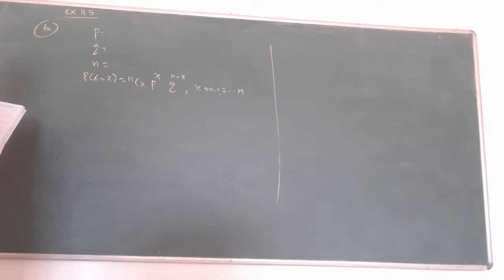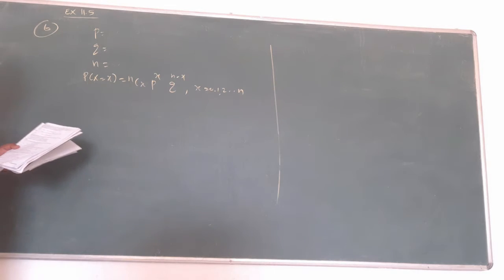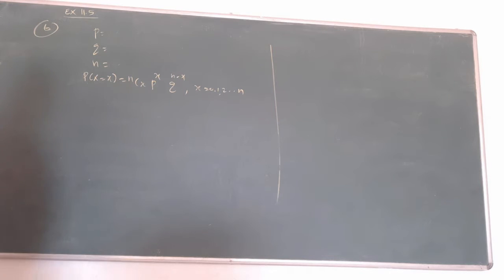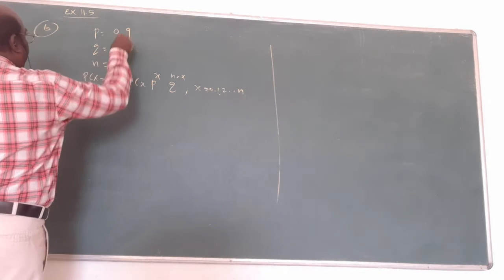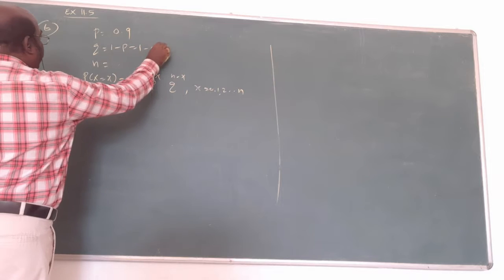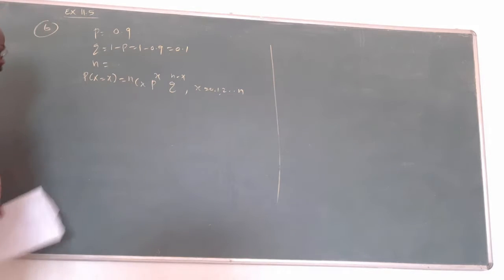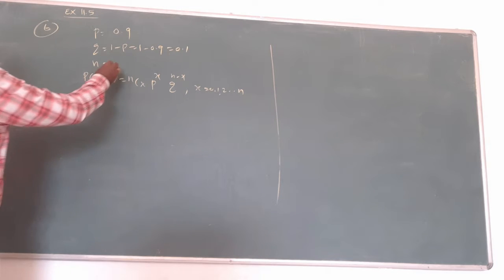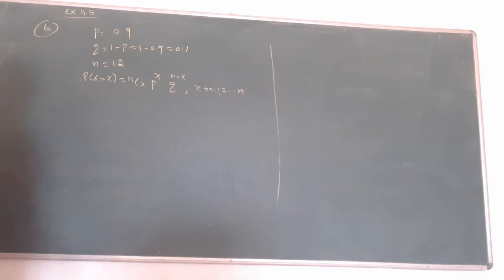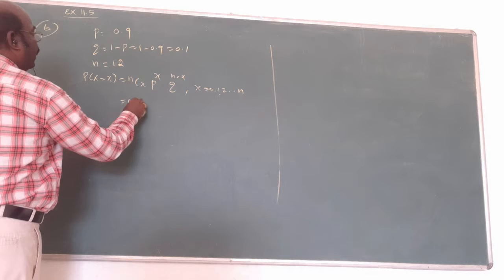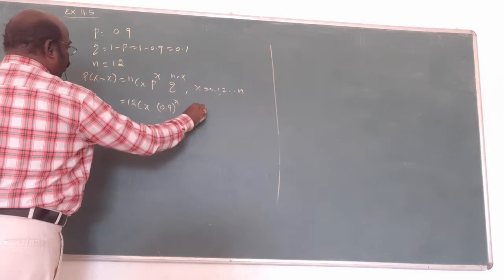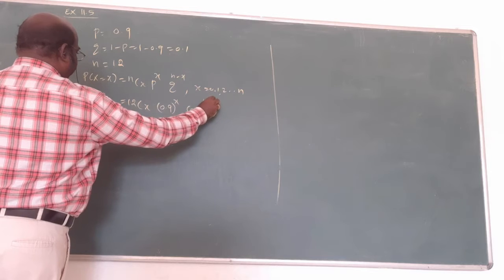The probability that a fluorescent light has a useful life of at least 600 hours is 0.9. We put p = 0.9, so immediately q = 1 minus p, 1 minus 0.9, is 0.1. Among 12 such lights, now write the formula for the binomial distribution: 12C x, 0.9 power x, 0.1 whole power 12 minus x.